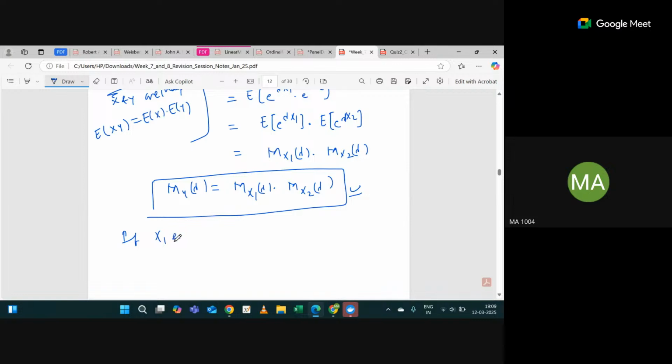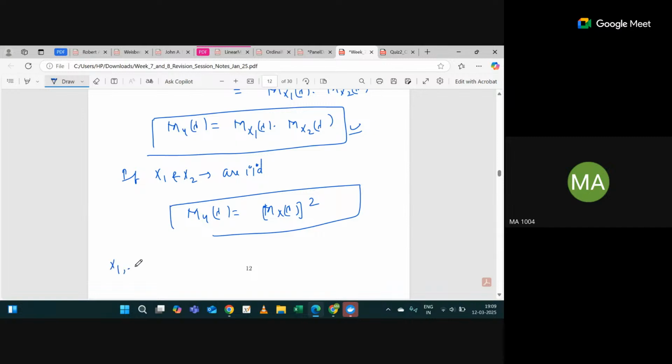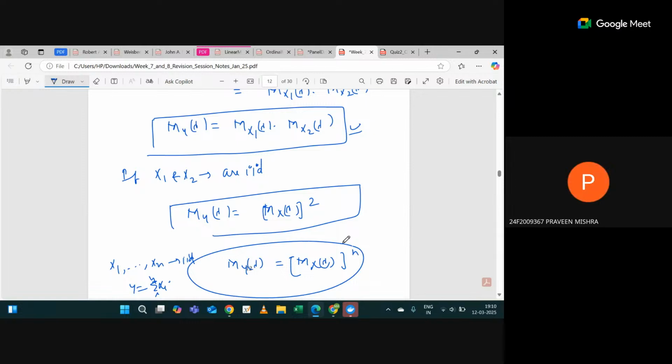If x1 and x2 are IID, that means the expectation value will be the same, then the MGF will be the same. Then can I write My lambda as Mx lambda whole square? Would you agree with me? Yes, sir. Right? And if you have n random variables, let's say x1 up to xn, which are all IID, then My lambda, where y is the summation of each xi, will be Mx lambda raised power n. Yes or no? Yes, sir.